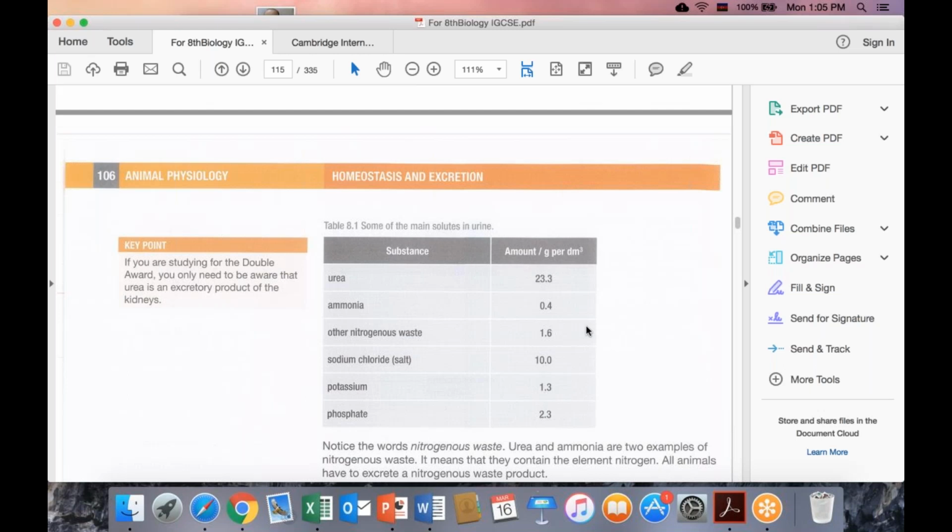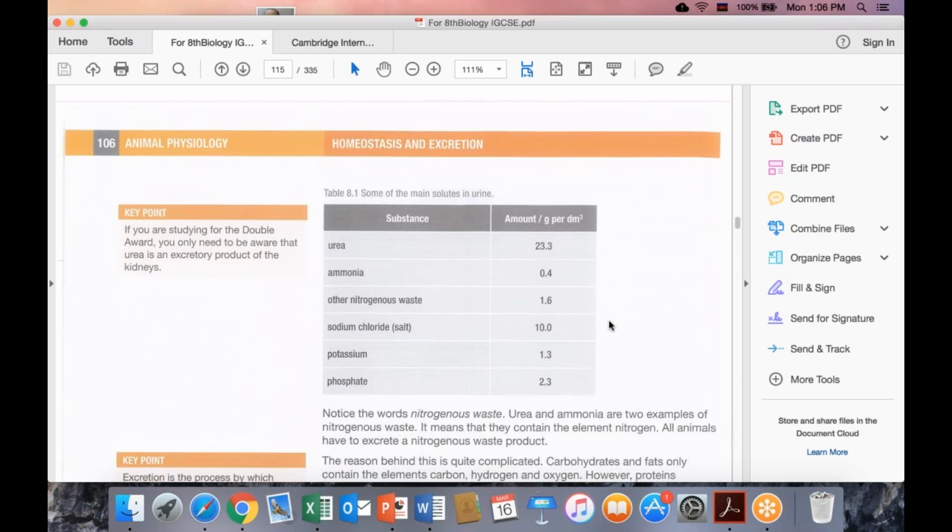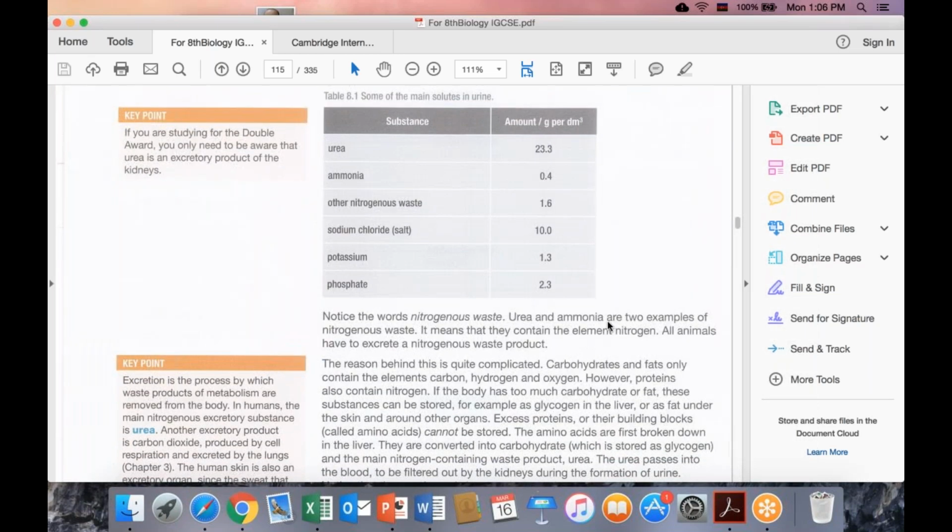We have three main nutrients, as you know: protein, carbohydrate, and lipid. And in carbohydrate and lipid there is no nitrogen. Only in protein there is nitrogen. So nitrogenous waste is actually the waste product of protein processes.